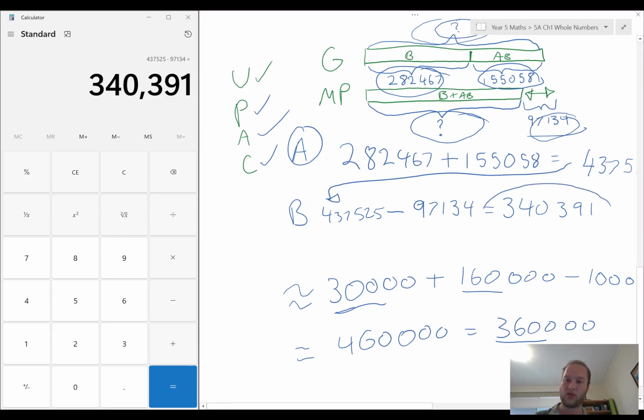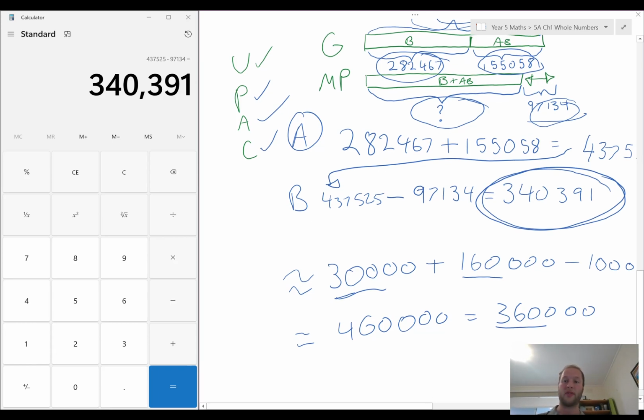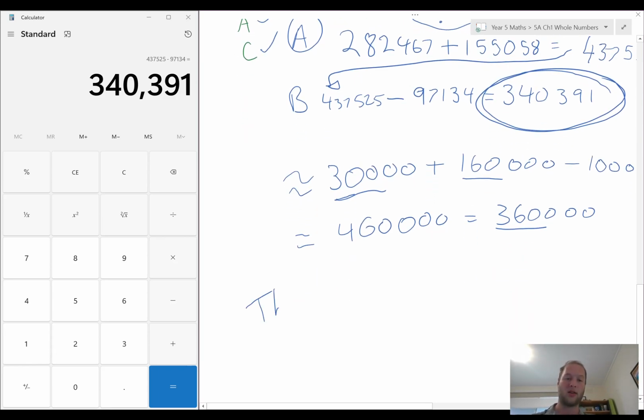Just make sure you circle your answer in the end, and it is a worded problem, so I want to say the Mill Park Library has, and I'll write it, Mill Park Library has 340,000. And that is how we do our worded problems. Make sure you do UPAC for the best way of doing it.